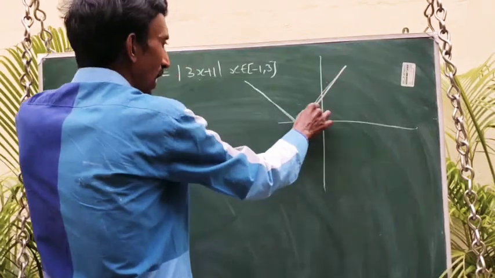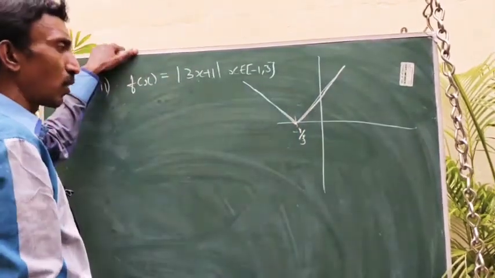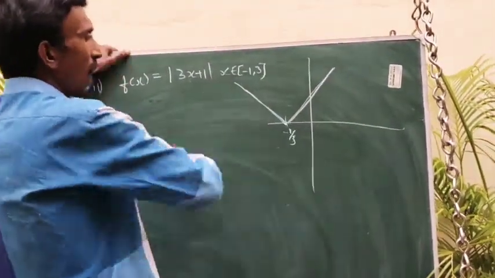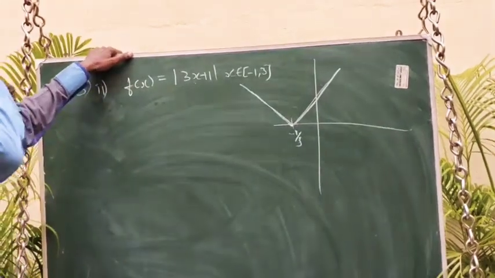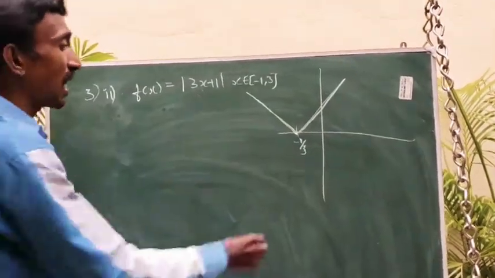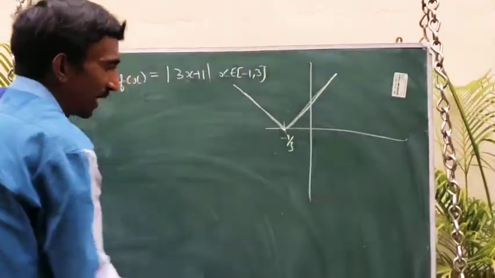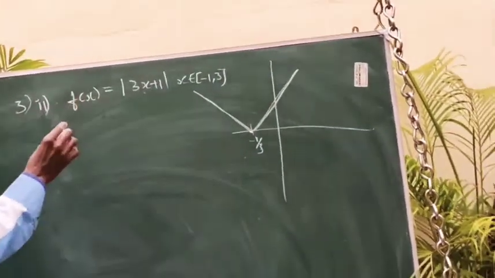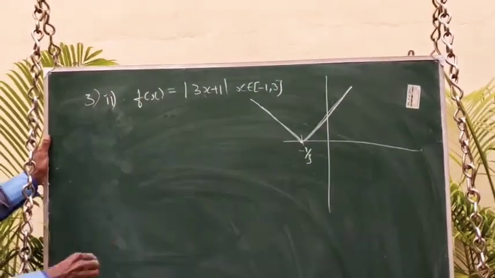If you find the left derivative and right derivative, the left derivative is minus 1 by 3 and the right derivative is 1 by 3; both are not equal. Therefore, it is not differentiable at x equal to minus 1 by 3. Obviously, it is continuous. All absolute value functions are continuous.